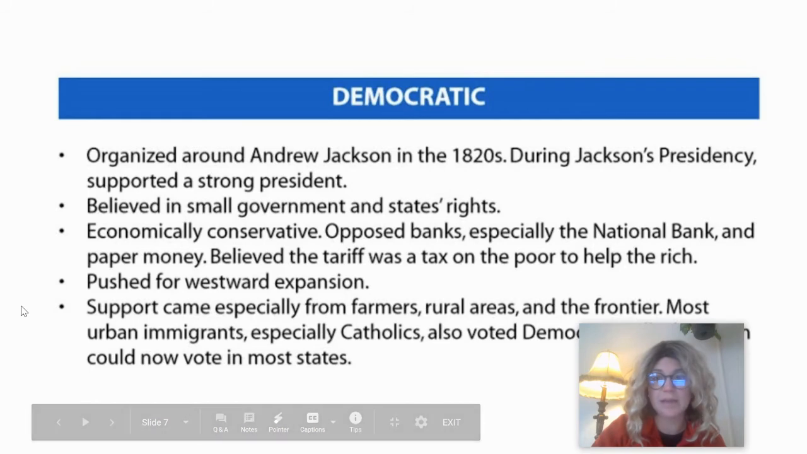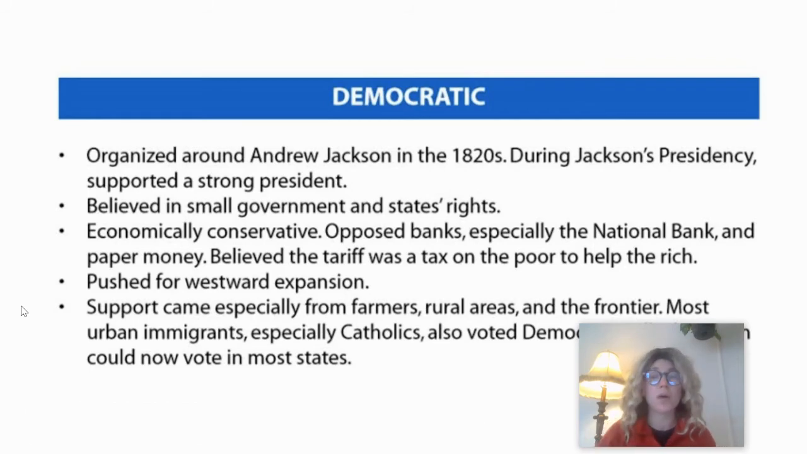So let's look at both sides. The Democratic Party, they're organized around Andrew Jackson in the 1820s. During Jackson's presidency, they supported a strong president. It's really going to be Andrew Jackson's stranglehold he has on the presidency that creates the Whig Party. The Democrats believed in small government and states' rights. So this is very much just an extension of that Democratic Republican Party.